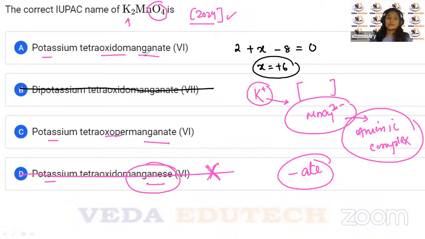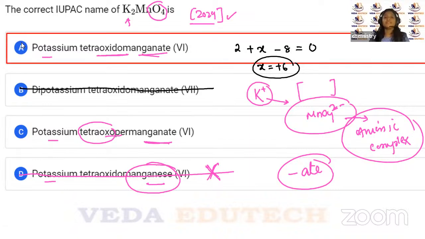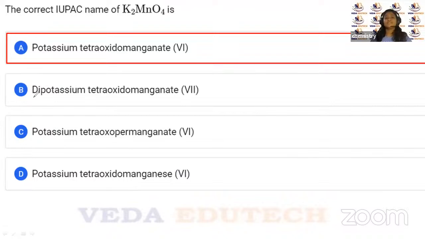Yes. So now here manganate is there, here manganate. One is oxo and this is oxido. So which one is the correct answer? When only O is there, we call it oxido, right? And A is going to be your correct answer. So did you understand how we did it? First thing, 7 is not there, so we eliminated this. Then we know that it is not manganese because it is an anionic complex, so we eliminated this.